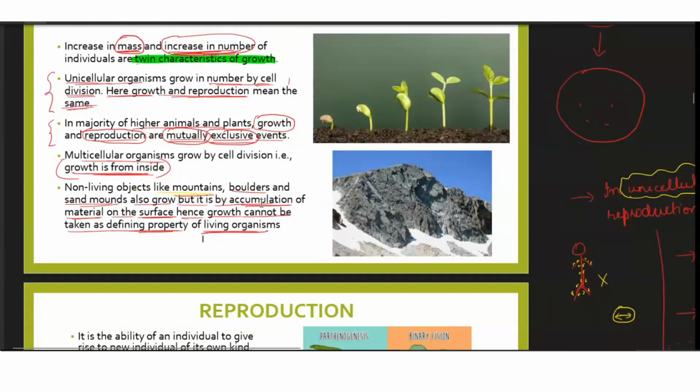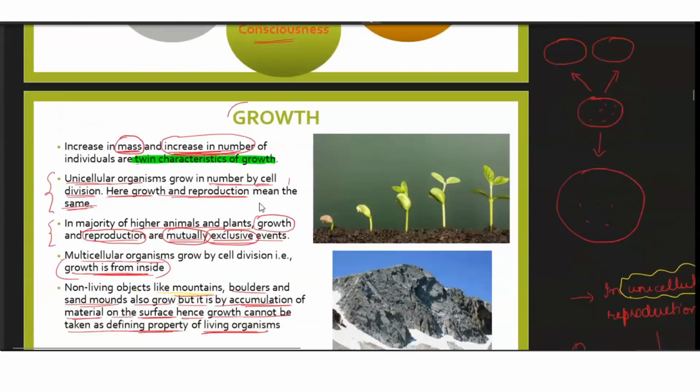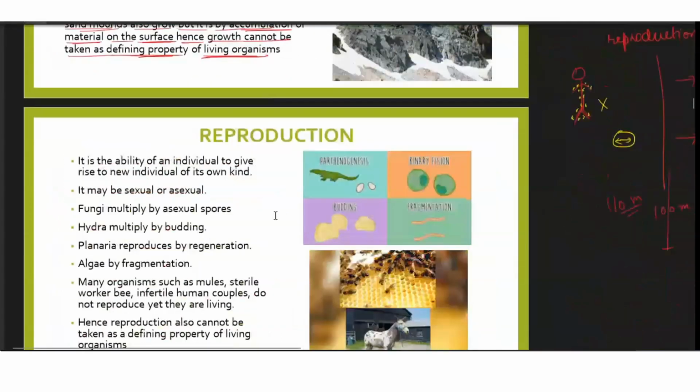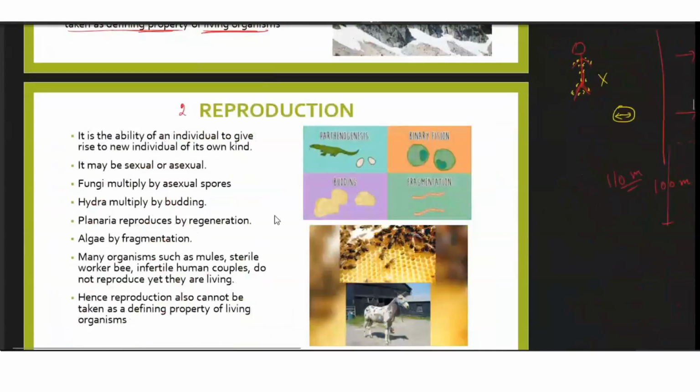Let's move on to reproduction. So children, I hope it is clear now that growth cannot be taken as a defining property of living organisms, that we have discussed. So this was number one. Let's move on to the second property of a living organism, which is reproduction. Okay, so what is reproduction? As we all know, reproduction means that any organism, when it multiplies itself, or let's say when the number of individuals increases, we say that reproduction has taken place.